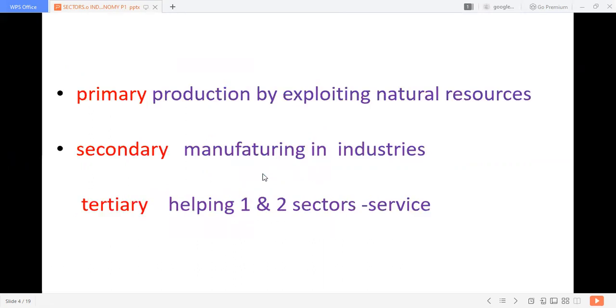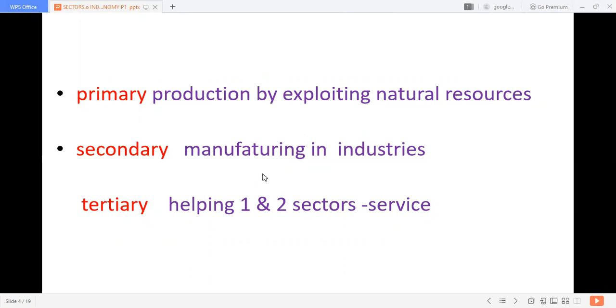We have grouped these economic activities into three sectors: primary, secondary, and tertiary sectors. Primary means first, secondary is second, tertiary is third. So what is primary? If we produce something by exploiting natural resources from nature, that is the primary sector. What are the things? Agriculture, fishing, mining.